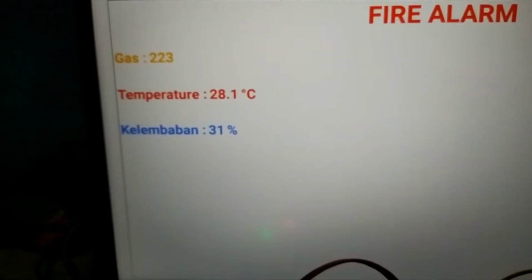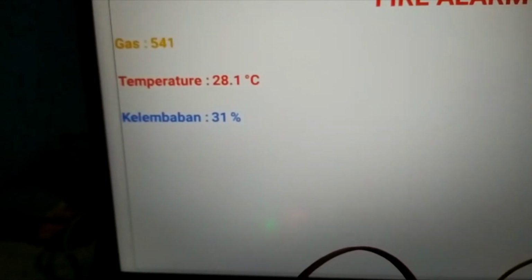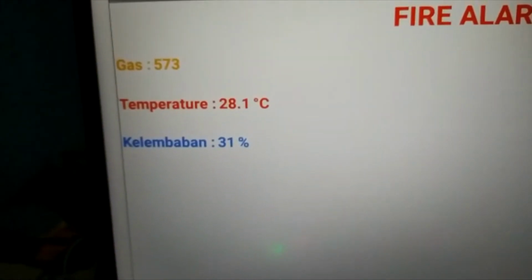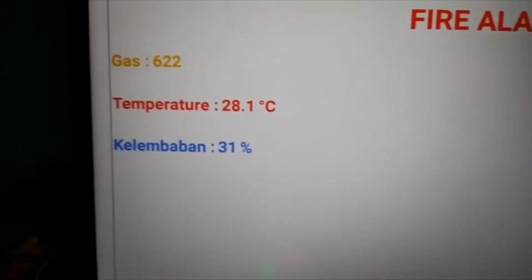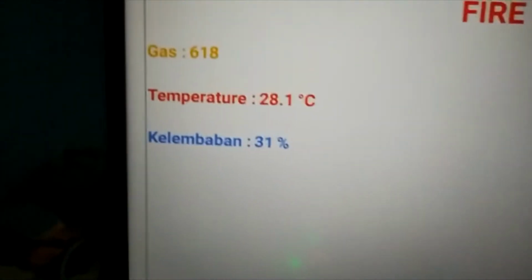Right, wait, as you can see, this is real time. And the LED is glowing, but the value is 600 and up.